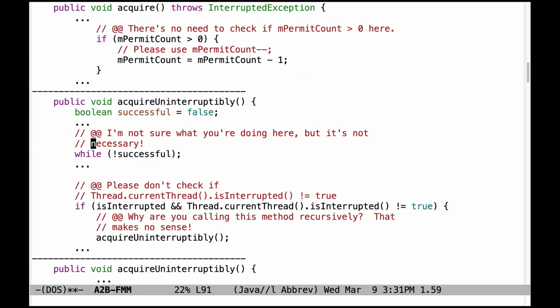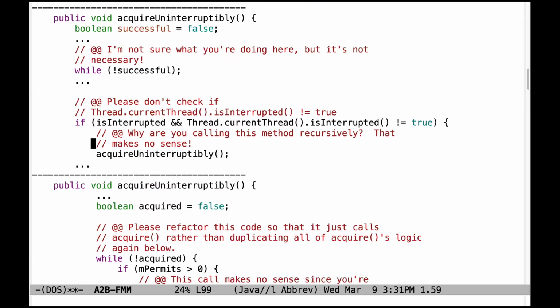Now let's move into the acquire uninterruptibly call. I'm not sure why there's an infinite loop here that checks while something is not successful, but that's clearly unnecessary and probably quite wrong. Down here, there's no need to check if Thread.currentThread.isInterrupted is not equal to true. Just check to see if the flag is set. And for goodness sakes, don't call the acquire uninterruptibly method recursively. That makes no sense. You need to have a loop to do that instead. And that loop needs to call acquire, as we'll see here in a moment.